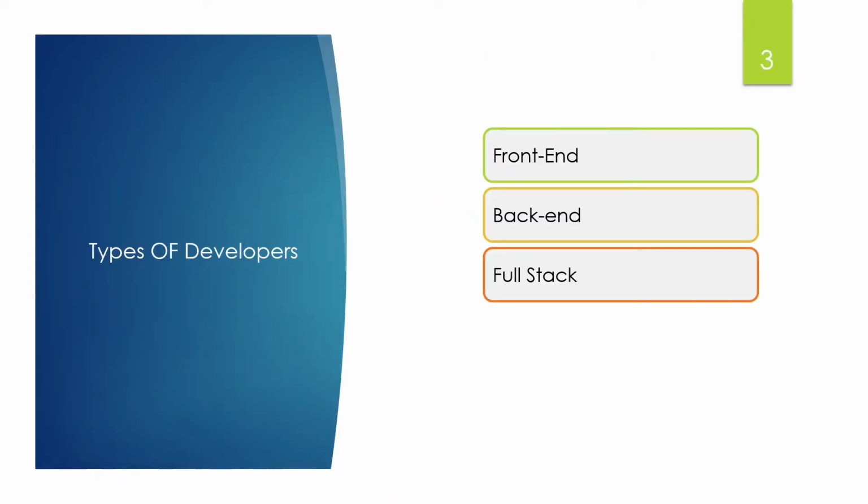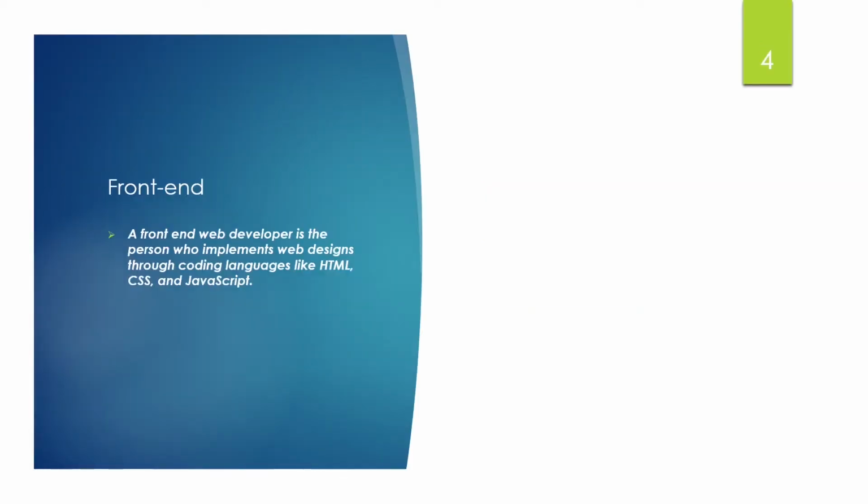So the next thing is how many types of developers there are. First is front end, second is back end, third is full stack. Now who is a front end developer? Before explaining, I want to tell you that in the development industry you don't need to be all these developers. You can be only front end, or work only as back end, and you can get a placement in industry. It's not important to be both front and back end. That depends on your profile, what suits you, what you like. So let's come and know about these so that you can choose your profile, right?